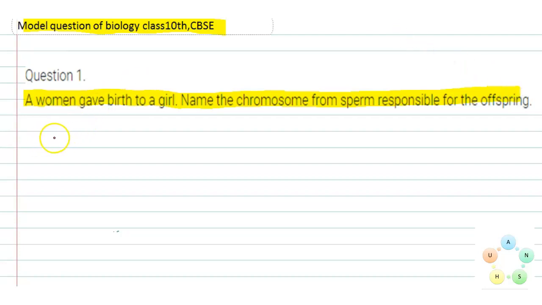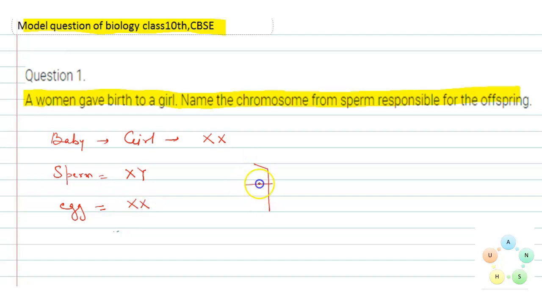So the baby is a girl. And a girl must have a sex chromosome like XX. And sperm has a sex chromosome like XY. And egg has a sex chromosome like XX.